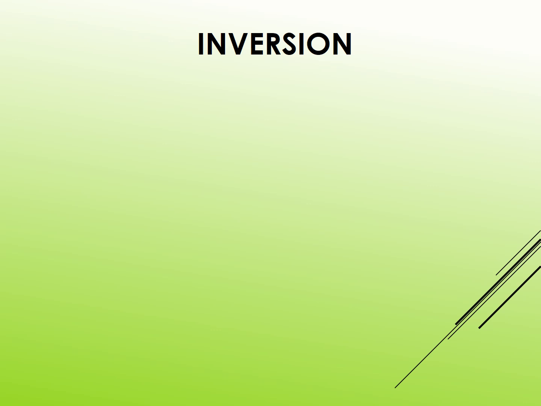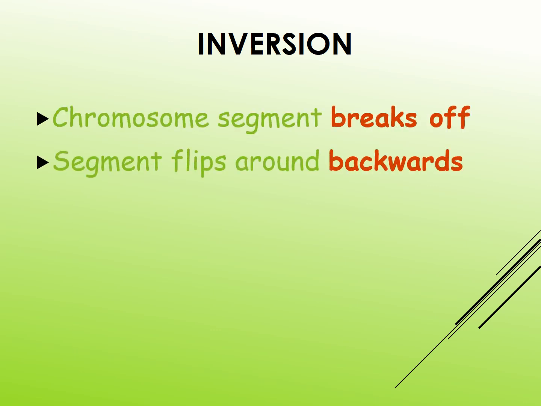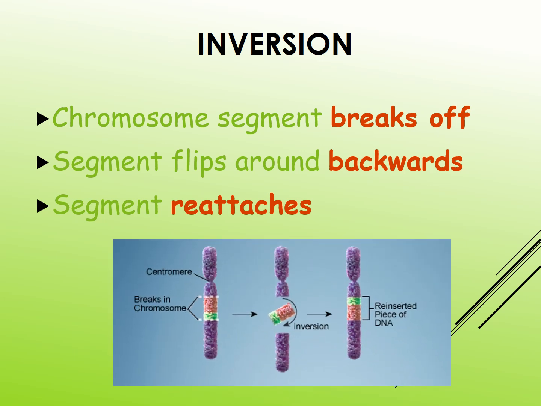Next one is inversion. The chromosome segment breaks off and flips around backwards, and the segment reattaches. So here there is a break in the chromosome, and this part gets inverted and reattached to the original chromosome. So here the genetic material gets reversed and the genes are arranged in inverted order.